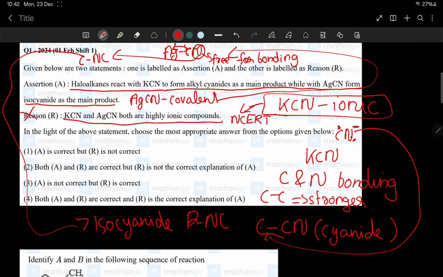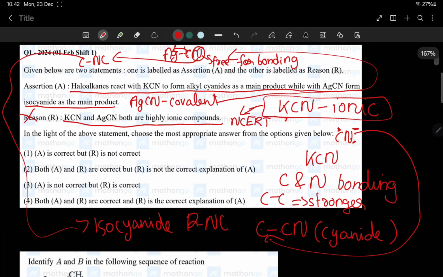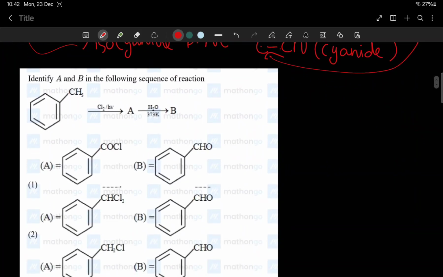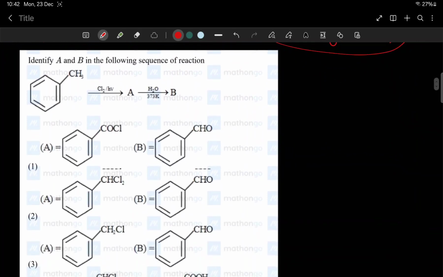So when we use KCN we get cyanide, and with AgCN we get isocyanide. The reason is that KCN is ionic and AgCN is covalent. So here the reason is wrong and the assertion is correct. One is the answer. Next we have this question. You can do it yourself, you can pause and do the question if you need.